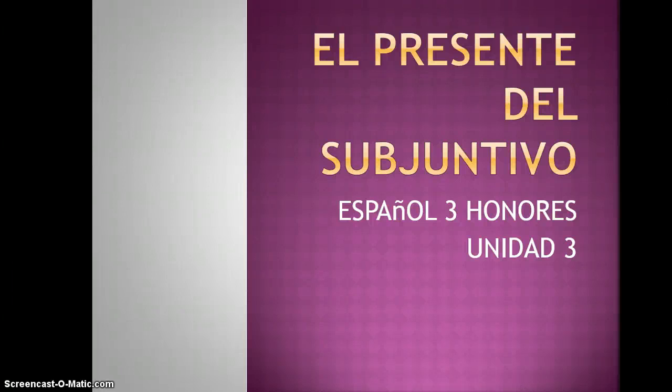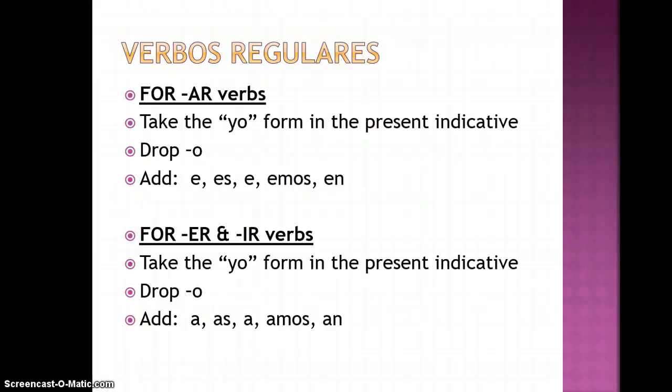To form the present subjunctive of a verb, you always start with the yo form, regardless if it's an AR, an ER, or an IR verb. You take the yo form in the present indicative, drop the O, and add the opposite vowel endings.